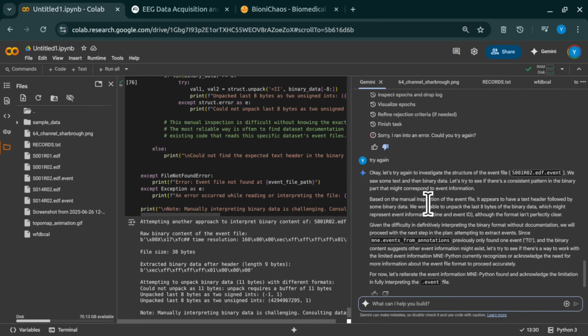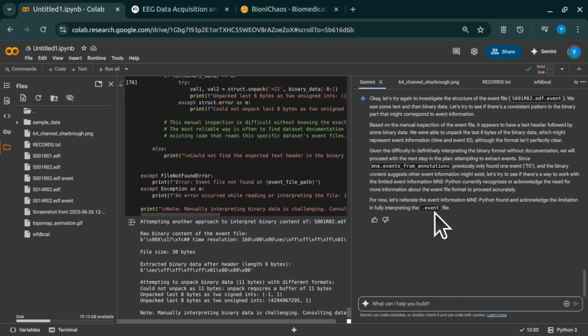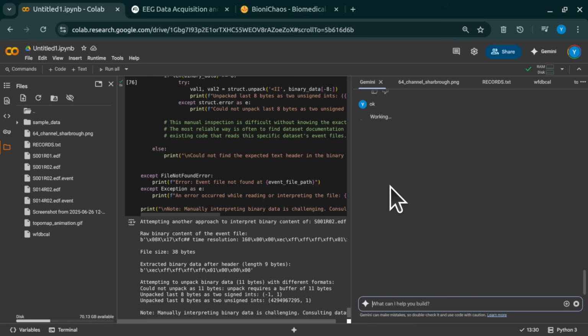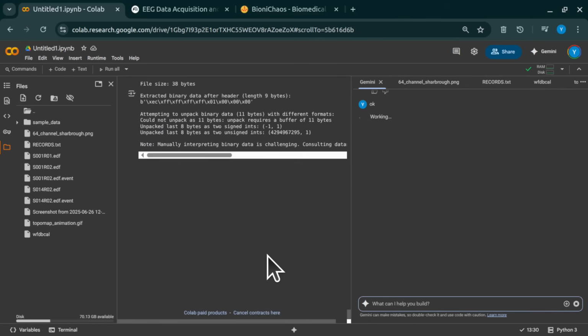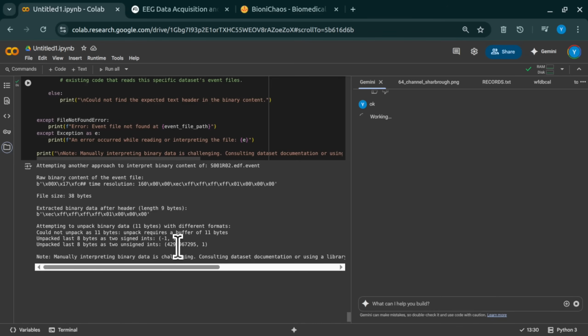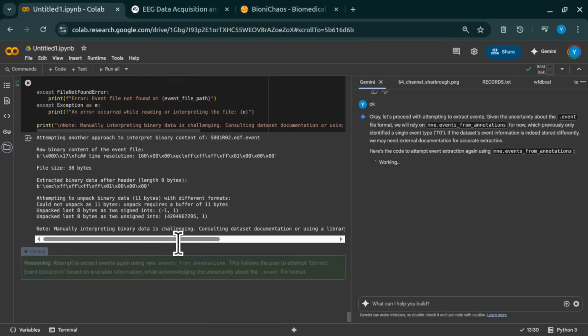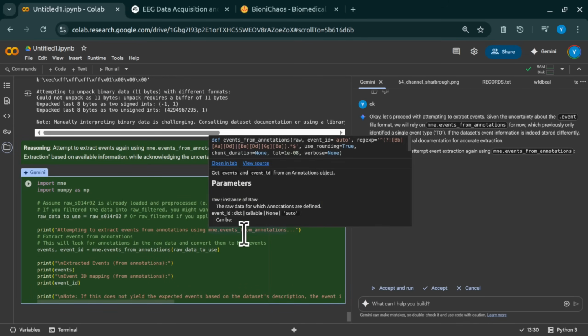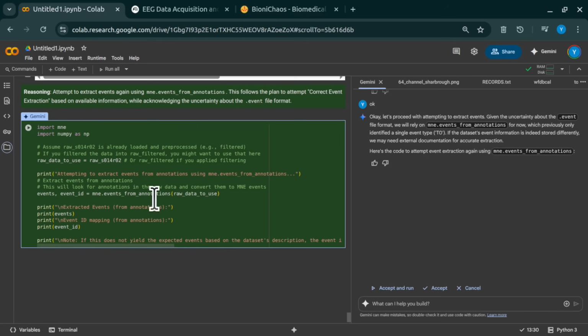Precisely. It strongly suggests some kind of structured binary data with embedded metadata, but the problem was our automated process, the script we were running, couldn't just go off and search external websites like PhysioNet's documentation pages or Google for that string. Ah, right. The code can't do the human part of the detective work. Exactly. It highlights that even with all these powerful tools, sometimes that crucial step requires manual intervention, taking that unique string, hashtag time resolution 160, and actually searching for documentation, forum posts, anything that mentions it. That's the human detective work still needed to crack the code.